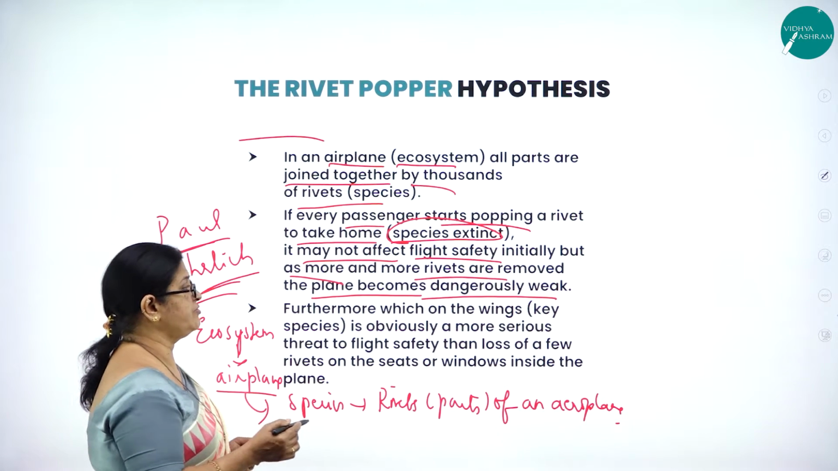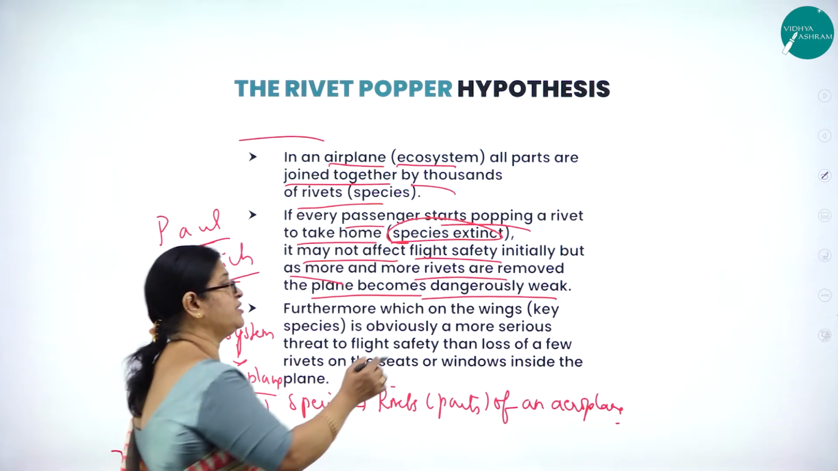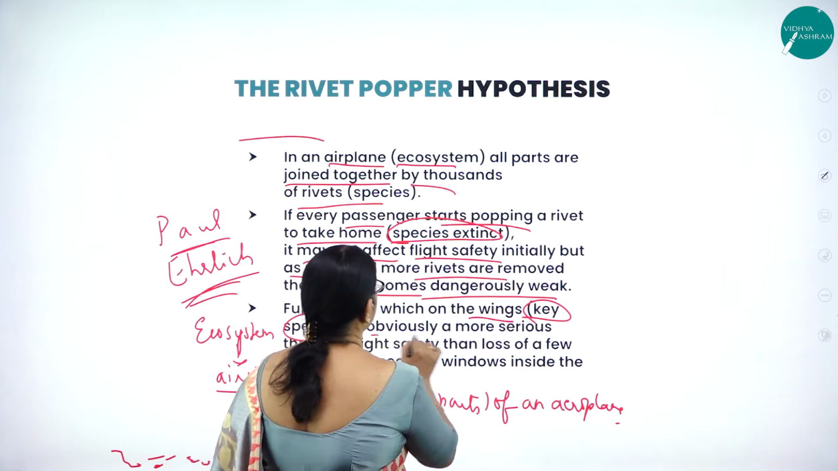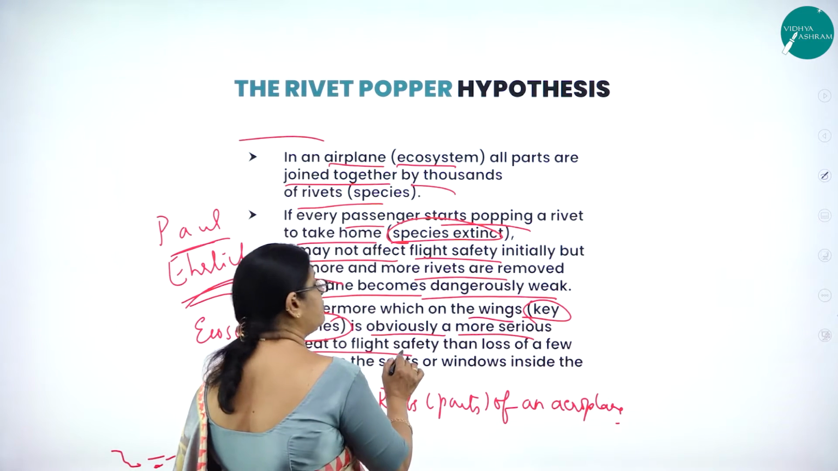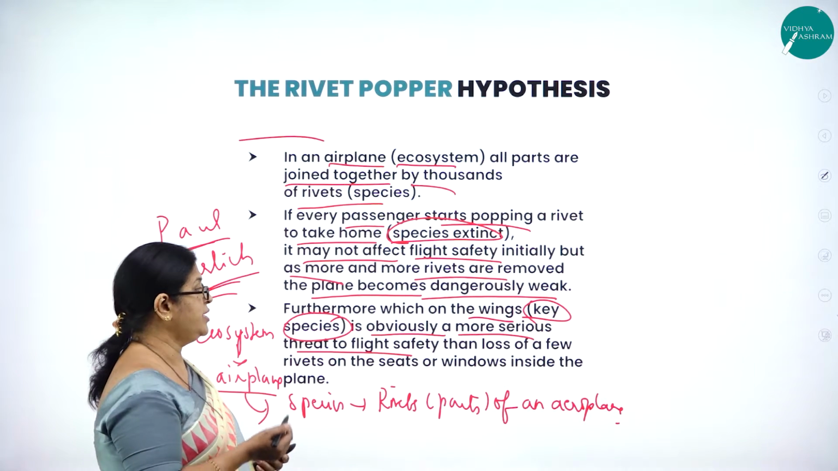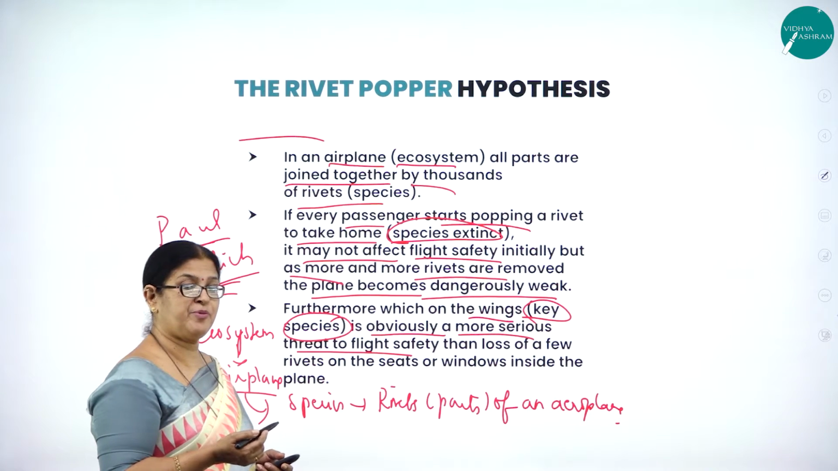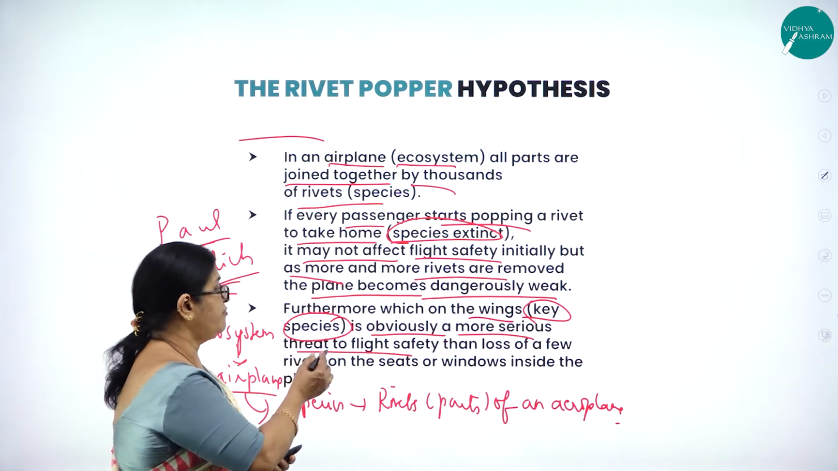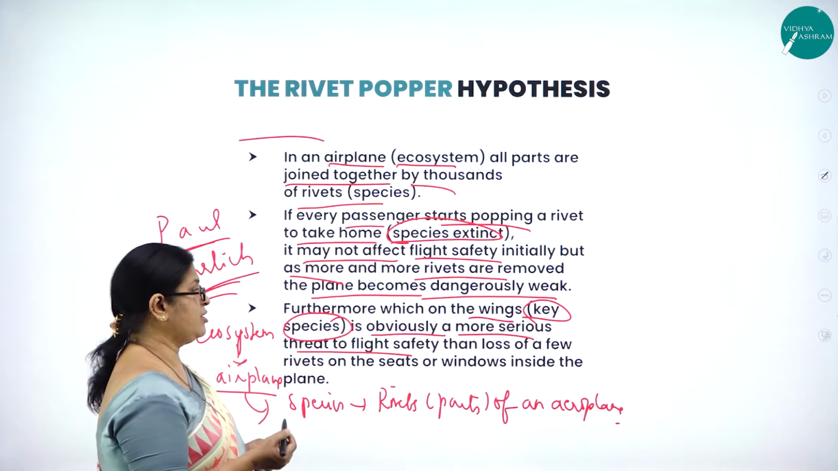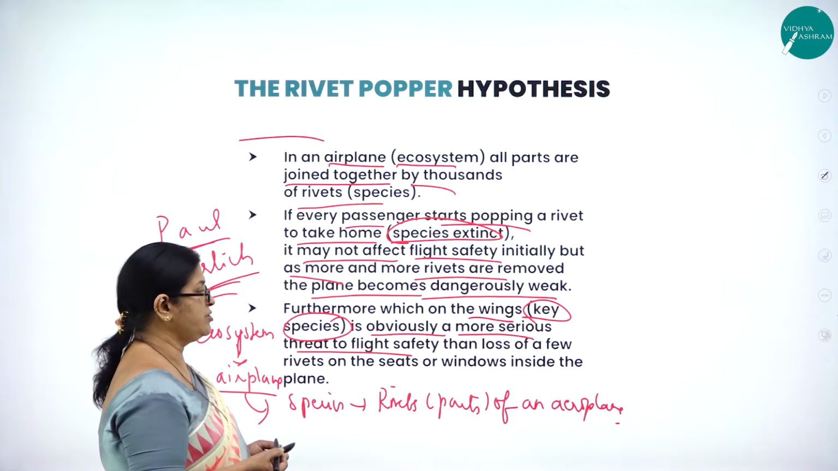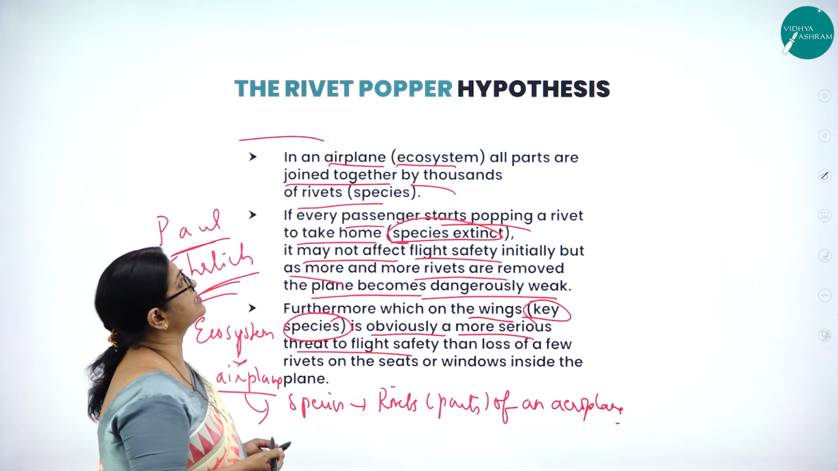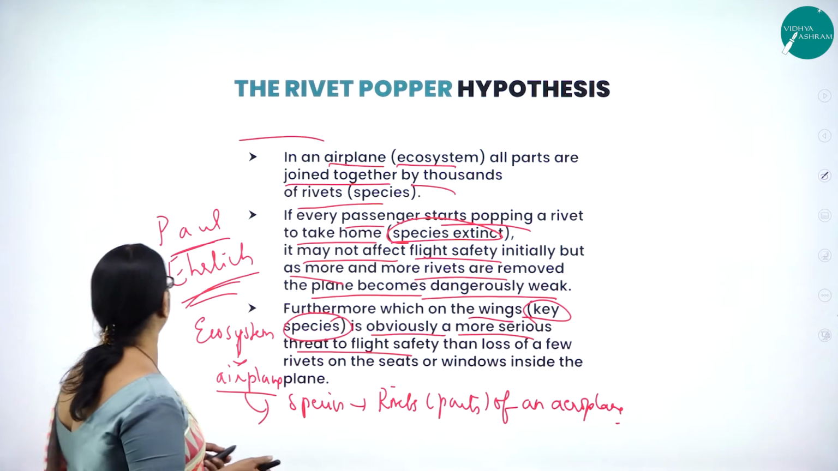So furthermore, the loss of the wings, here he has compared the wings to the keystone species, which are very, very important for the ecosystem, is obviously a more serious threat to flight safety. Just like the wings are so very important for an aeroplane, so also the keystone species are important for an ecosystem. So furthermore, the loss of the wings is obviously a more serious threat to flight safety than the loss of a few rivets on the seats or windows inside the plane. Such a beautiful explanation Paul Ehrlich has given about this rivet popper hypothesis.